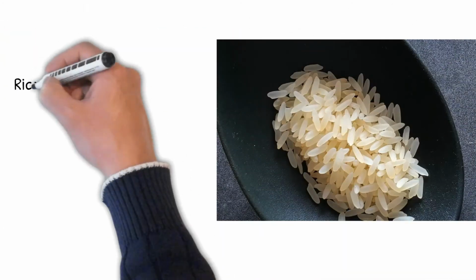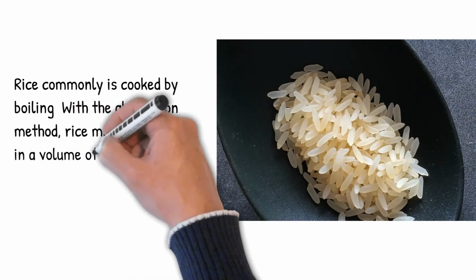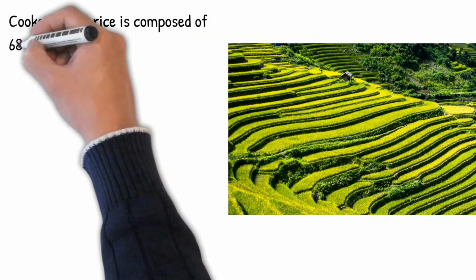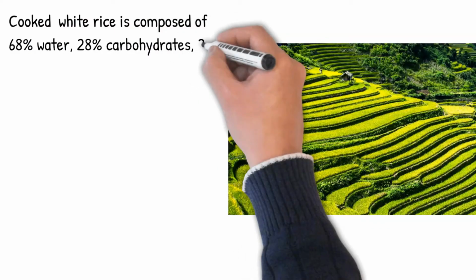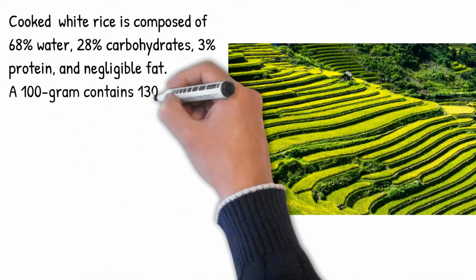Rice is commonly cooked by boiling with the absorption method. Rice may be cooked in a volume of water equal to the volume of dry rice plus any evaporation losses. Cooked white rice is composed of 68% water, 28% carbohydrates, 3% protein, and negligible fat. A 100 gram serving contains 130 kilocalories.